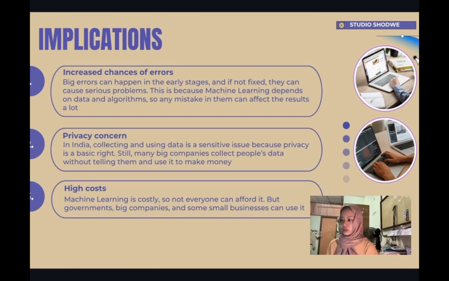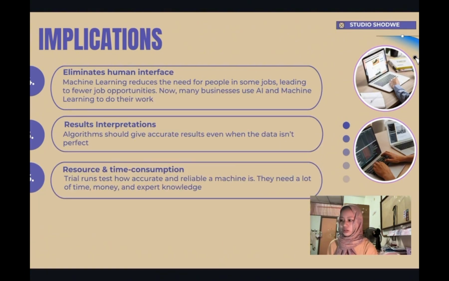For the implications, the first one is that it can make big mistakes. In the beginning, machine learning can make big mistakes if the data or algorithm inserted is wrong. The second one is privacy problems. Machine learning uses a lot of data, so sometimes companies collect the data without asking, which raises more privacy concerns, especially in countries like India. And then it is also expensive. Machine learning can be costly, so it needs powerful computers, experts, and a lot of data. And then it can result in fewer human jobs because since machine learning can do tasks automatically, people in some areas may have fewer job opportunities.